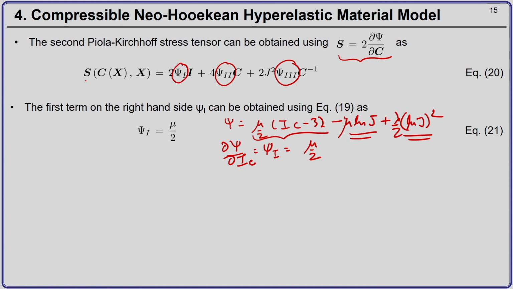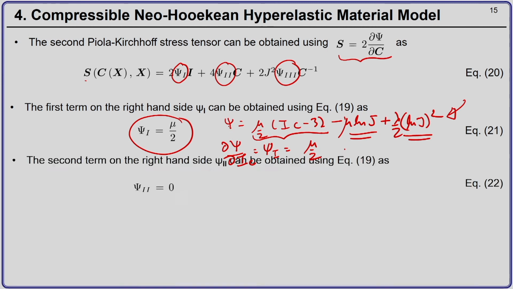Only the first term has the first invariant of the right Cauchy-Green tensor. Therefore, psi_1 equals mu by 2. Now, we know that psi is independent of the second invariant. If you see the expression, there is no term for the second invariant, which means that the derivative of the stored energy potential with respect to the second invariant will be equal to 0.